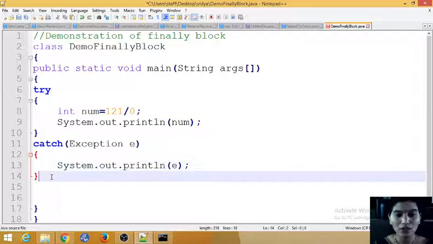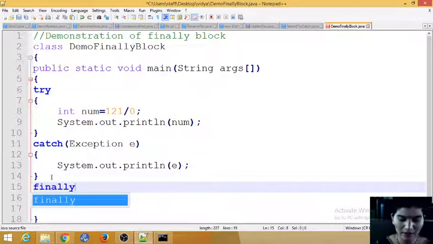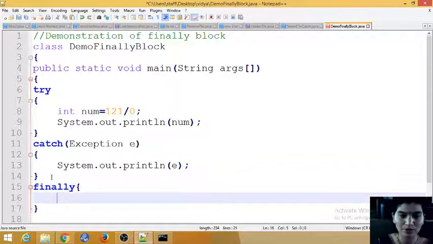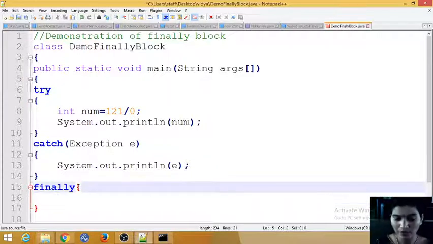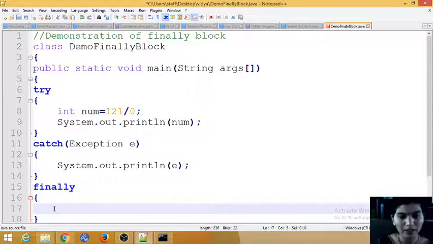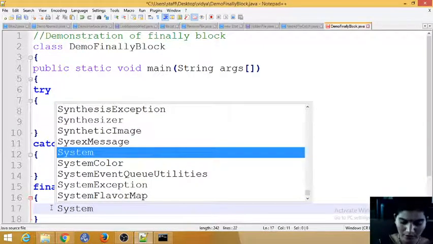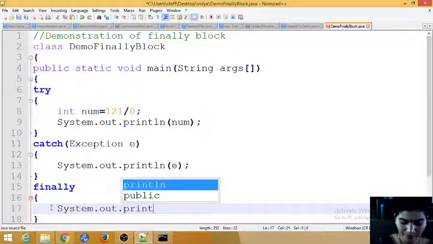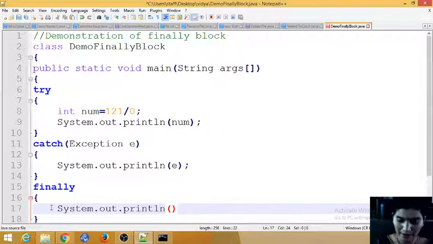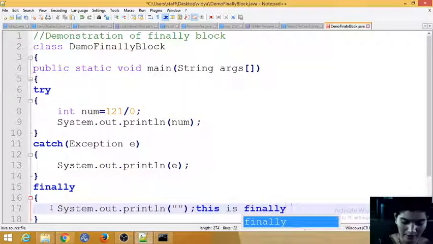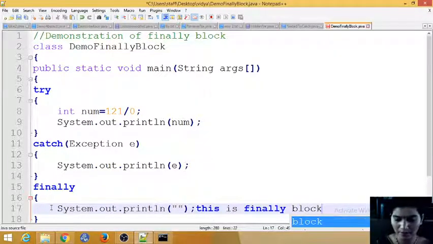Done. So what are the main things here? Closing any connection, or ending streams, will be written in a finally block, irrespective of the exception I am going to get. We'll prove that by executing System.out.println. I am writing some statement here, and we'll see whether it executes after getting the exception or not. So finally, this is the finally block.